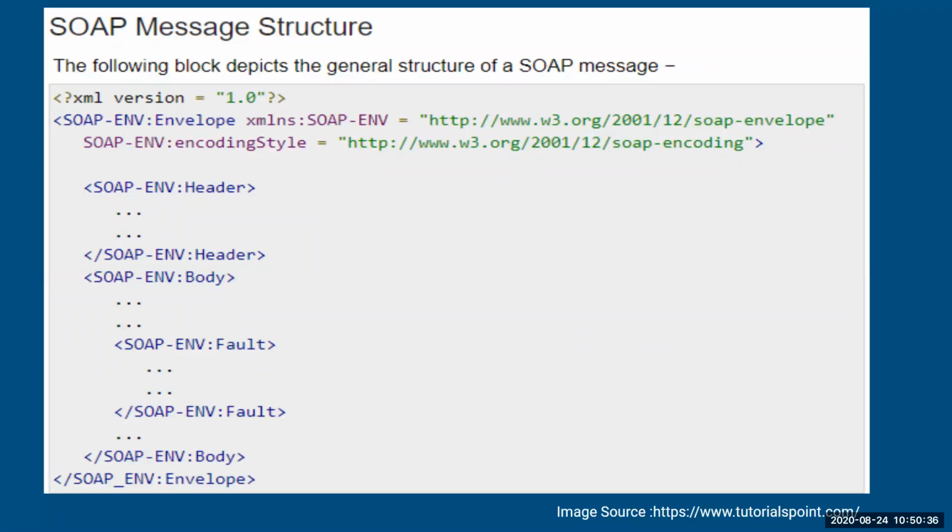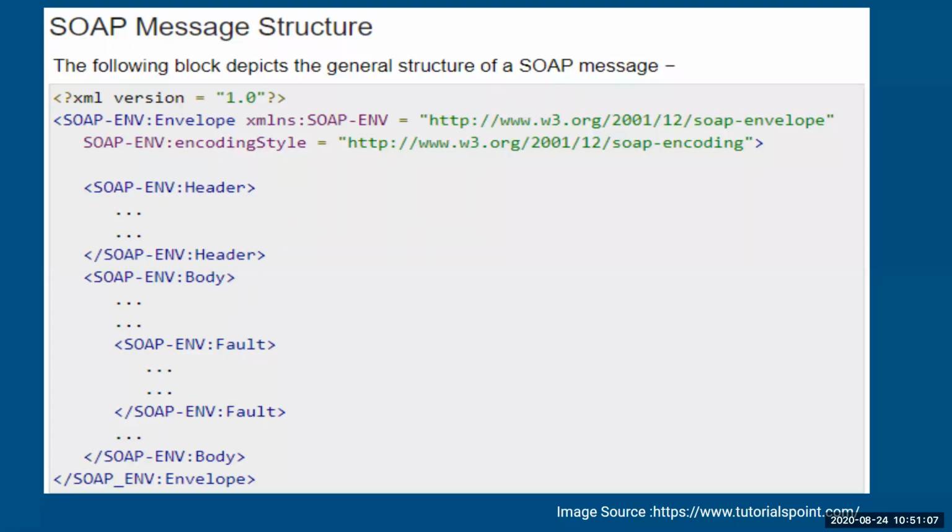So this is your structure. The first step will be your envelope. Second will be your header, which is again optional. Then comes your body, where you're going to write the request, whatever you want to have. And then your envelope is closed. So this is your SOAP message structure. Whenever any communication is taking place between the client and server, this structure has to be designed. With the help of this structure, the request is made and the response is given to the client.